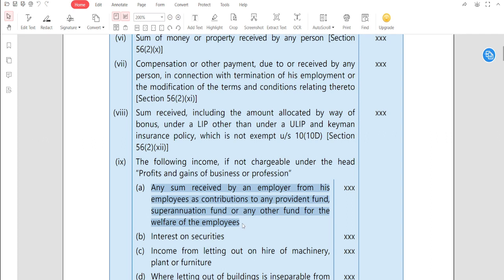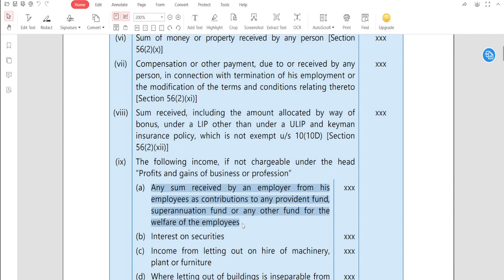So if you have any income with respect to the employees, आपने employee से पैसा लिया है, just guys remember, it's very important, any sum received by the assessee from his employees as a contribution to any staff welfare scheme is taxable in the hands of the employer.